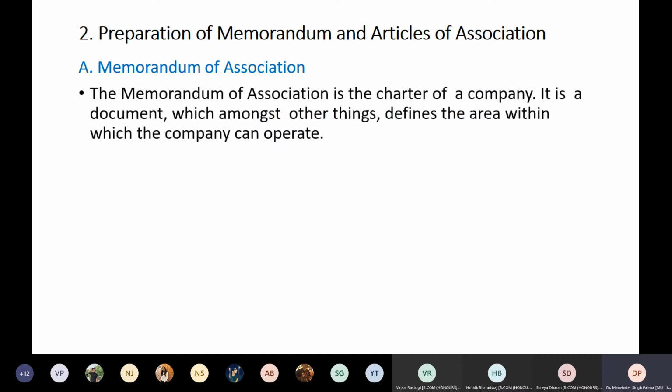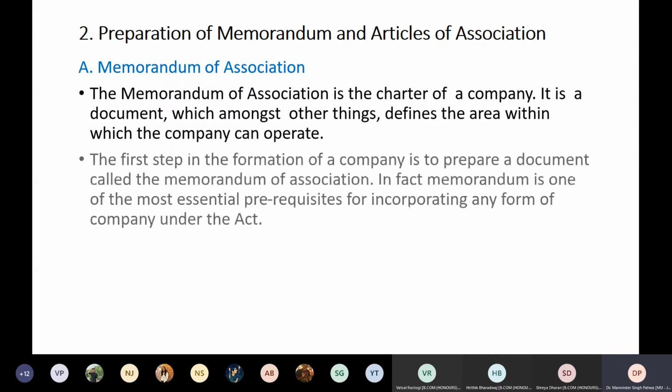The memorandum of association is said to be a charter of the company. It is a document which, amongst other things, defines the area within which the company can operate, or you can say it determines the scope of the company. It determines the limit in which the company will operate. A company established for a certain purpose should do only that purpose and should not do something else. So this document ensures that the company is doing what it is established for.